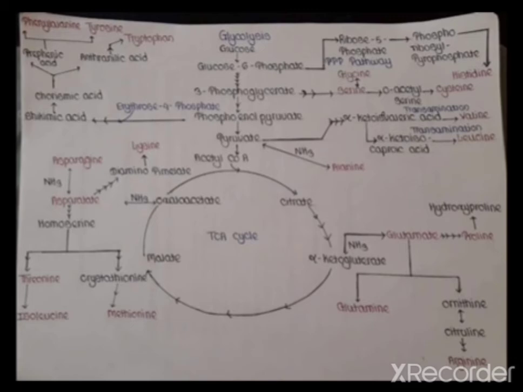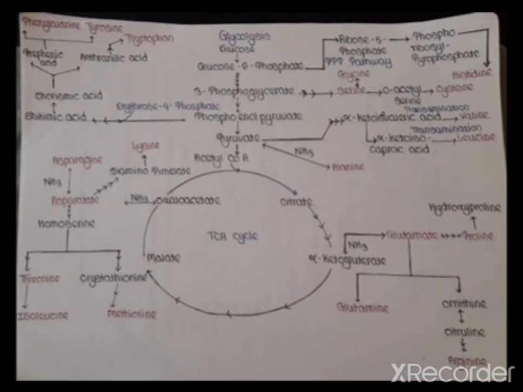Then 3-phosphoglycerate is converted to serine through intermediate compounds, and finally serine is converted to cysteine. Serine and cysteine are both examples of amino acids. Serine is also converted to glycine, one of the important amino acids found in our body.